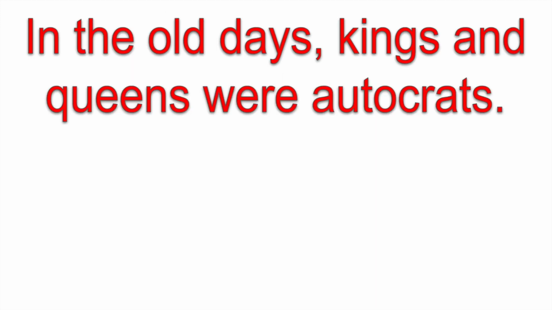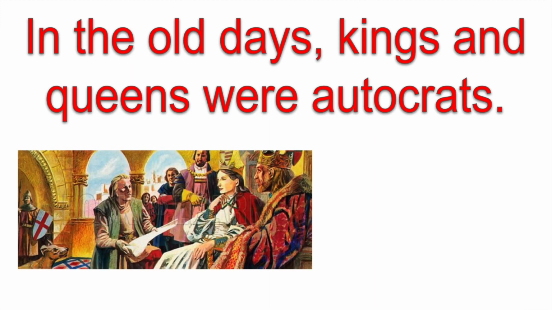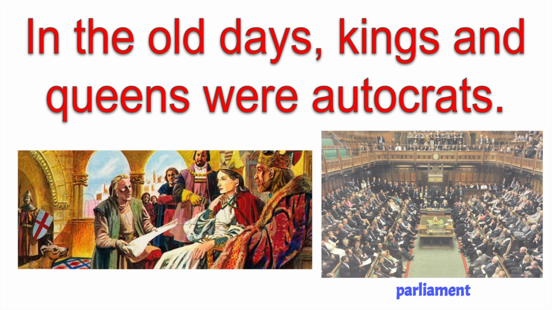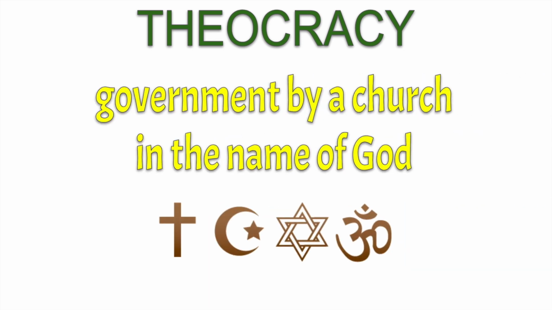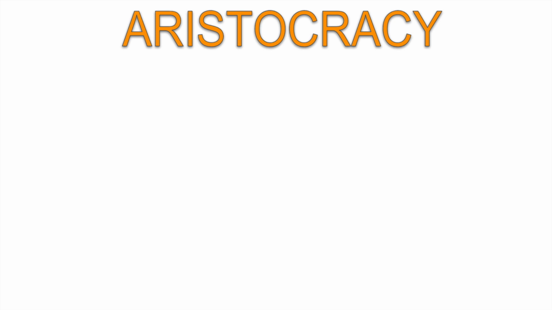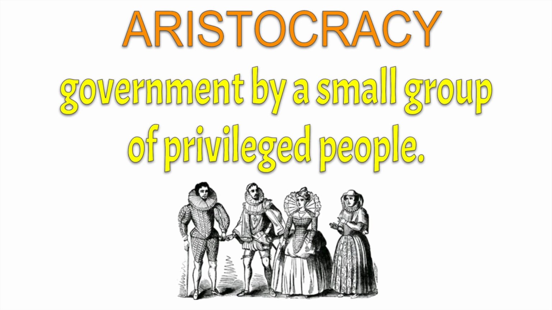In the old days, kings and queens were autocrats. Today, they usually share power with a parliament. A theocracy is a government by a church in the name of God. An aristocracy is government by a small group of privileged people. England was an aristocracy in the 17th century. The king and the landowning aristocrats who controlled parliament ruled.